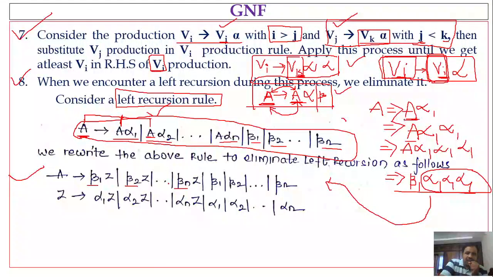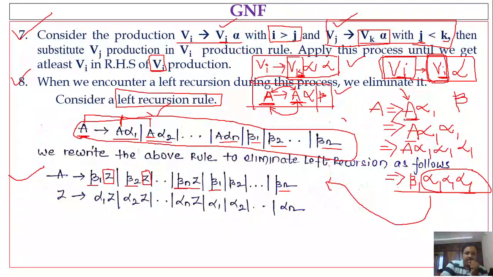Afterwards you may have any number of alphas, and that part I represent with a new variable called Z. So A denotes beta 1 Z or beta 2 Z or beta n Z, or instead of replacing capital A with A alphas, you can directly replace A with beta 1 or beta 2 or beta 3, and so on up to beta n. This is how we rewrite the rule.